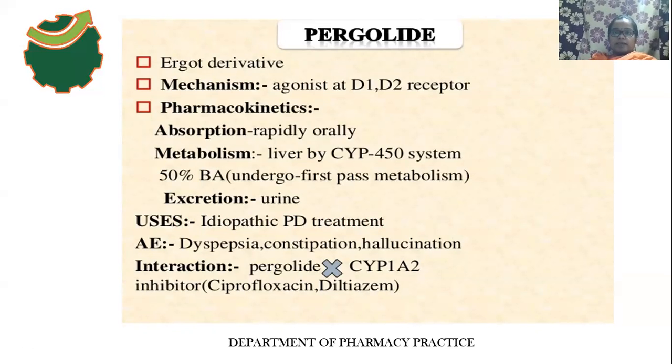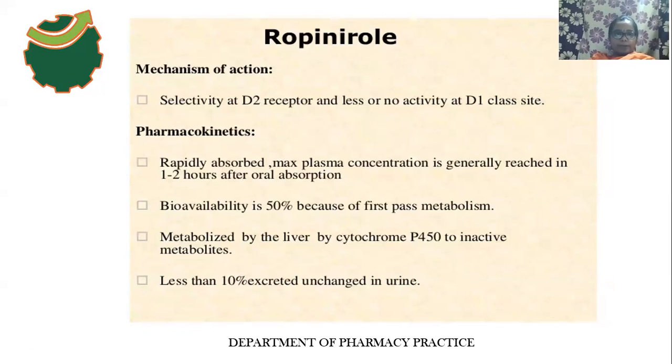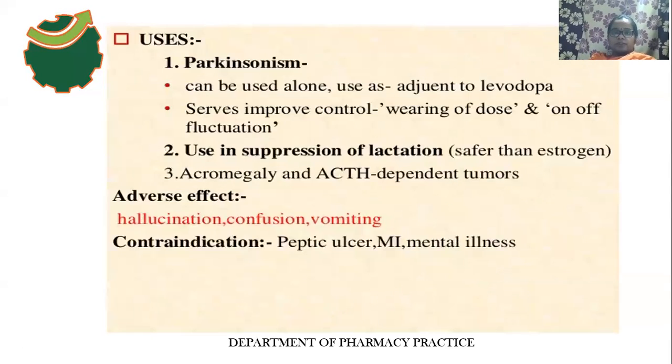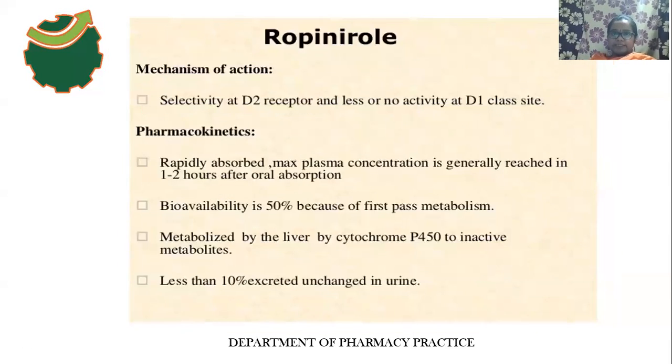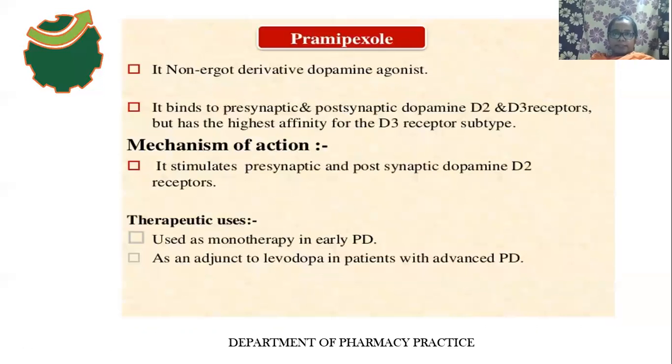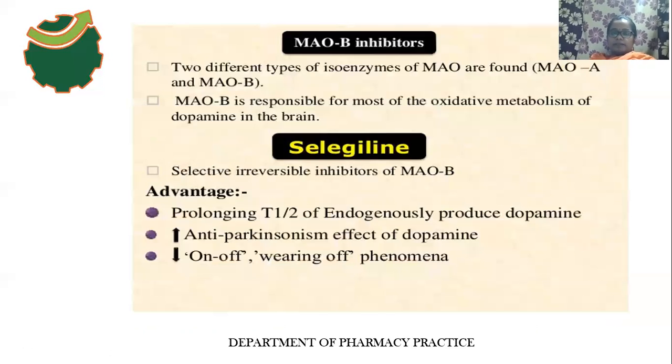Okay, and the next one is ropinirole. In the next class we will discuss the remaining drugs present in the dopamine agonists: ropinirole and pramipexole. And the remaining categories, monoamine oxidase inhibitors, COMT inhibitors and anticholinergic drugs, we will discuss in the next class. Okay.